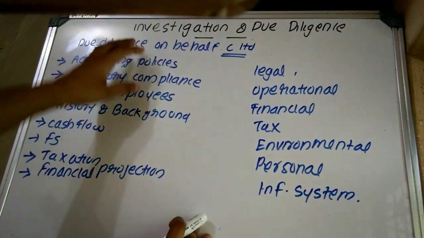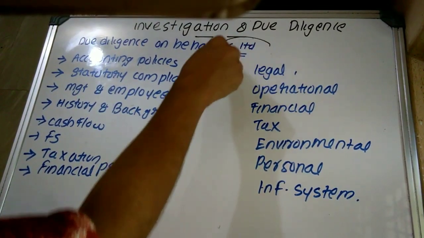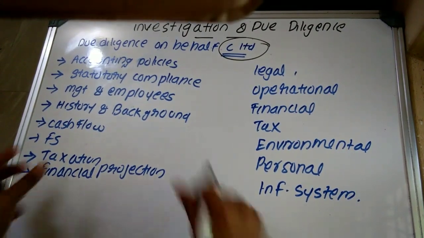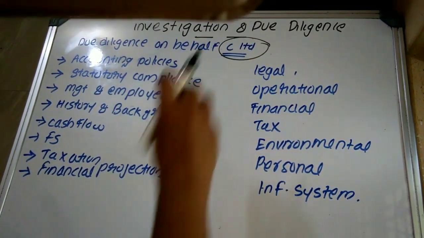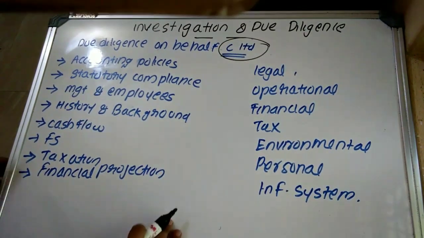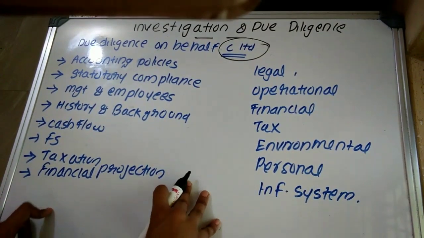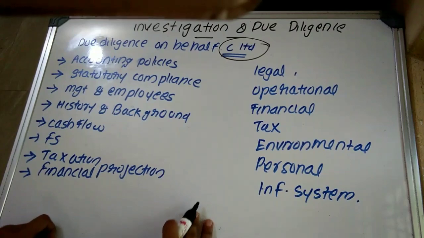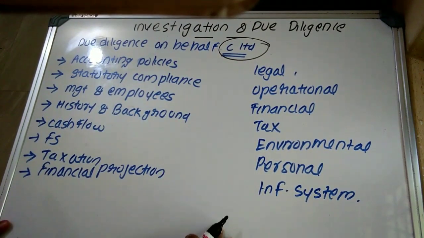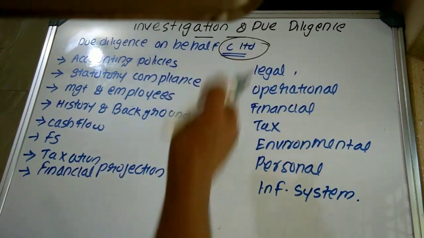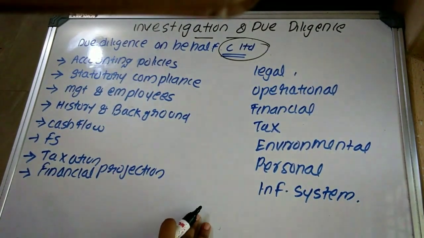So here the due diligence is being conducted on behalf of C Limited. The main purpose of due diligence is to assist the purchaser, the investor, to find out all they reasonably can about the business in which they are making investment or the business which they are going to purchase.